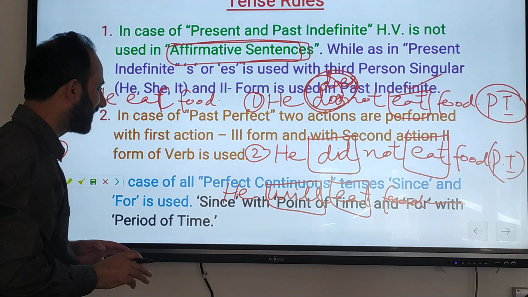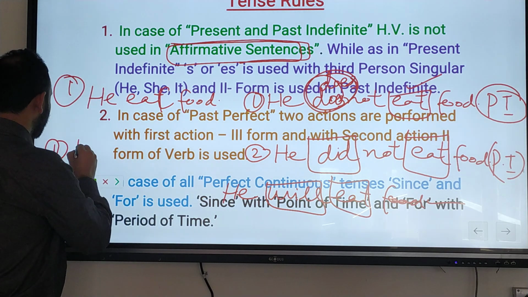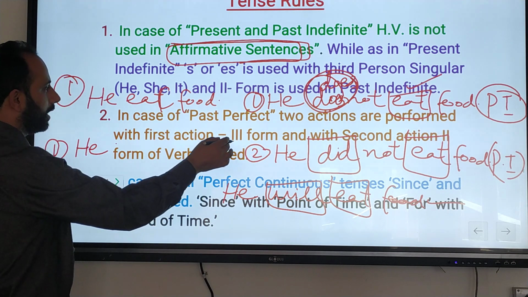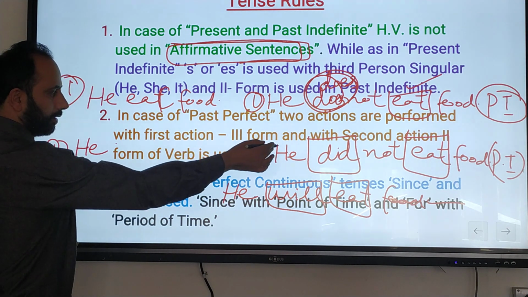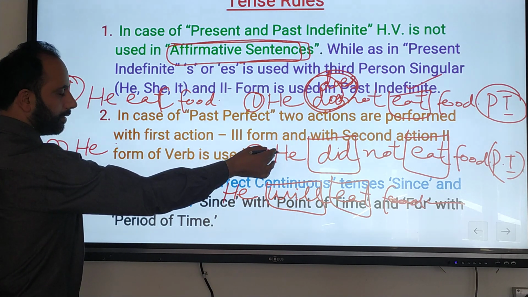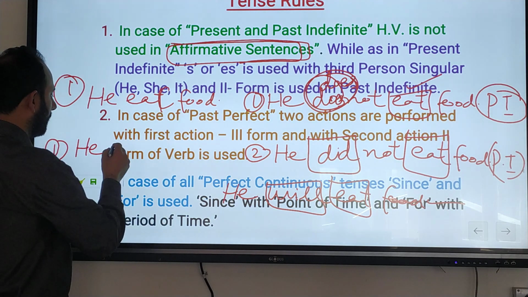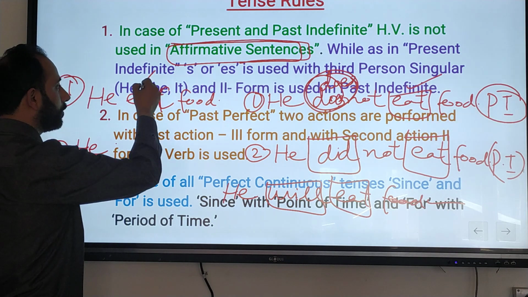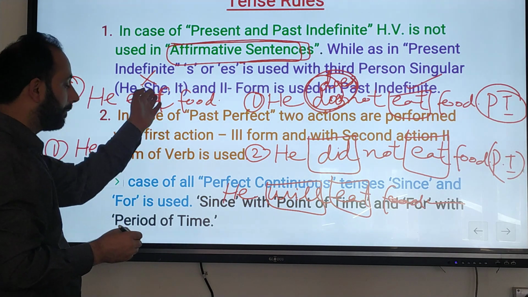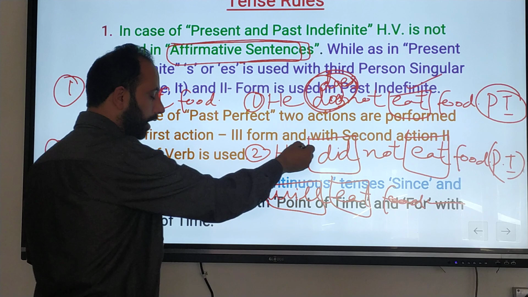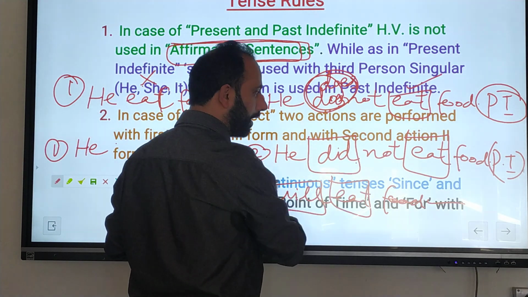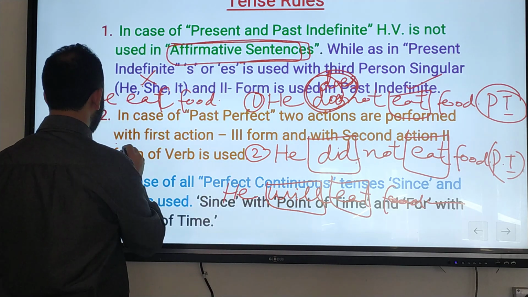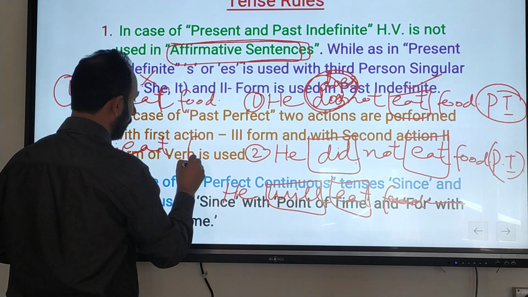If I have told you that this is affirmative, in case of affirmative we do not use helping verb. I am not using helping verb here. This is negative; now I have to write the affirmative of present indefinite, that is, he eat food.